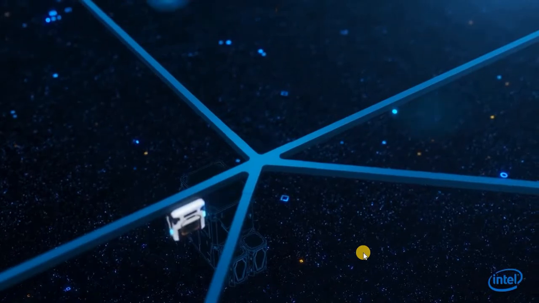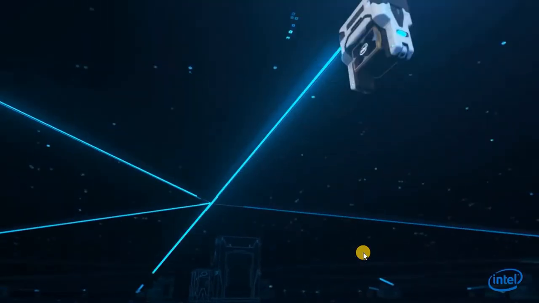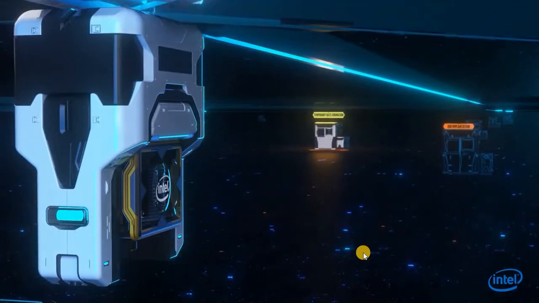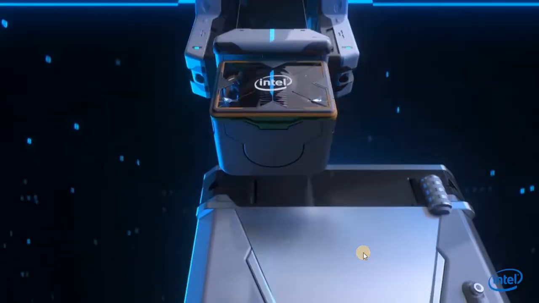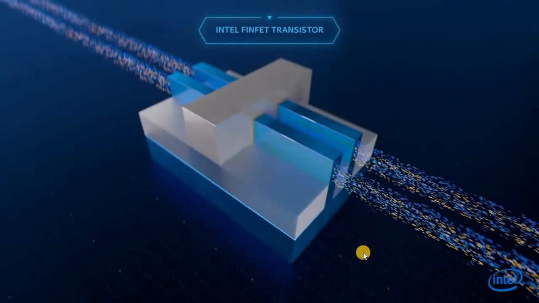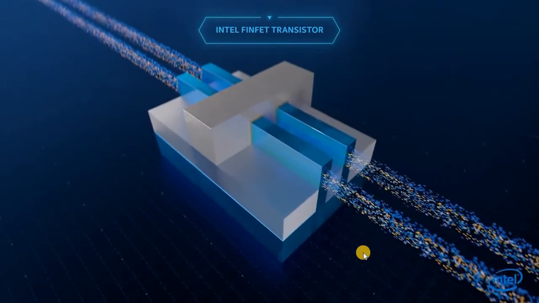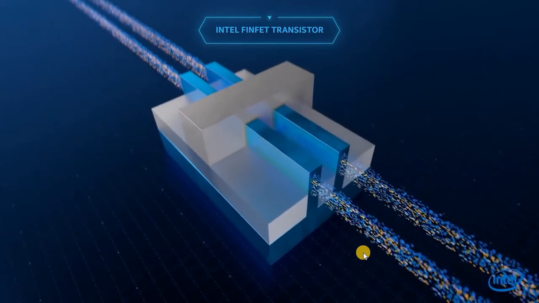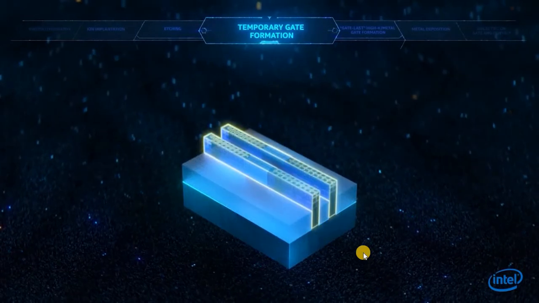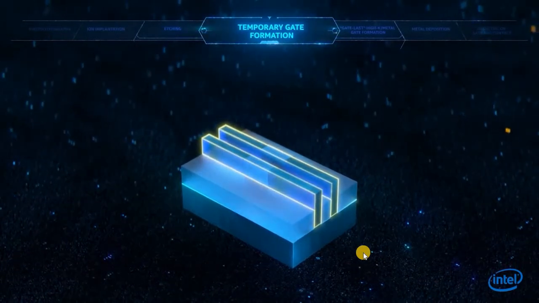The wafer first goes through a series of important steps, such as photolithography, ion implantation, and etching, that prepare it for the critical transistor formation process. Intel was the first to manufacture three-dimensional transistors called FinFETs. FinFET construction requires first building a channel in the form of a fin.